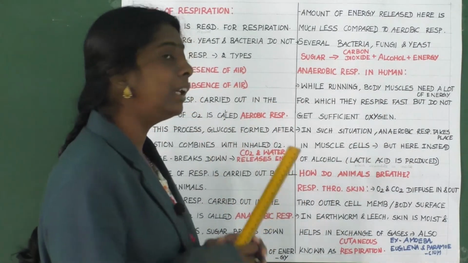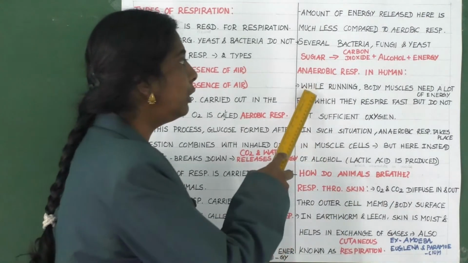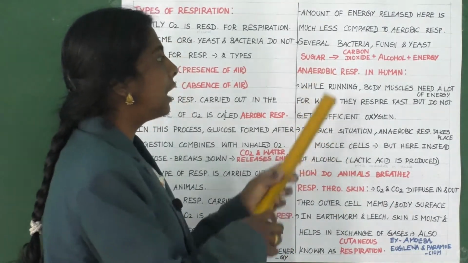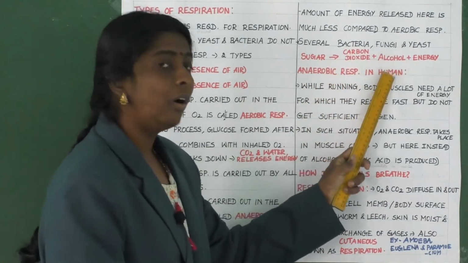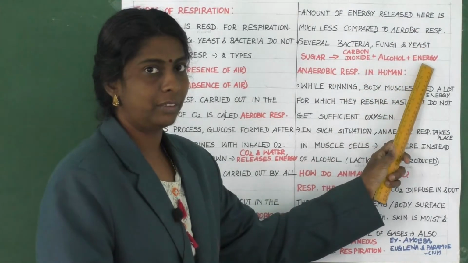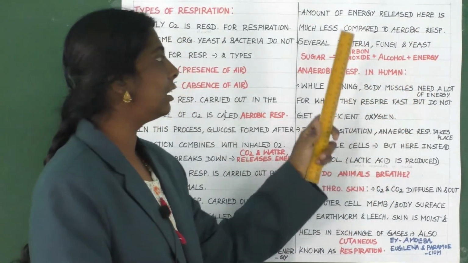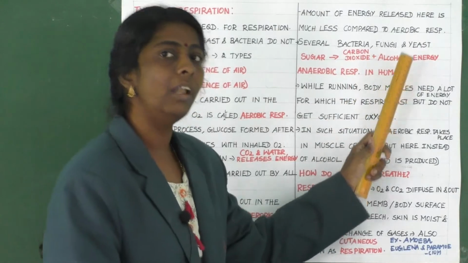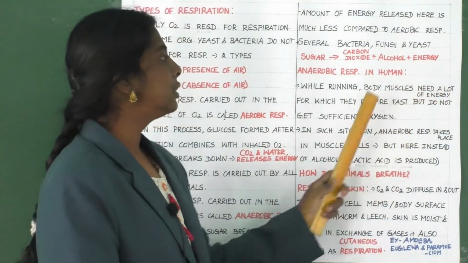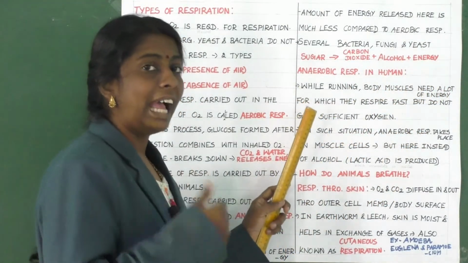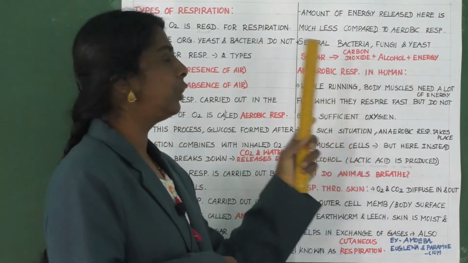So what is happening here? The sugar breaks down into carbon dioxide, alcohol, and energy. What are all you will be getting? Carbon dioxide, alcohol, and energy. So let us learn about anaerobic respiration in humans.